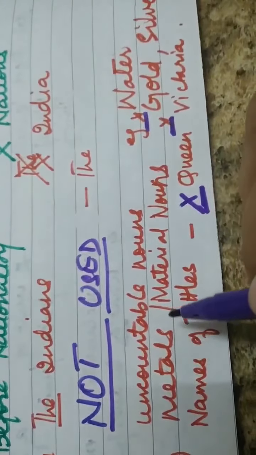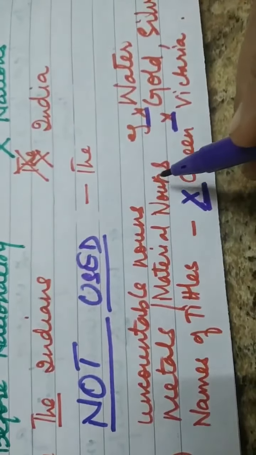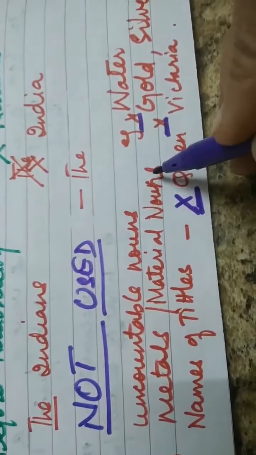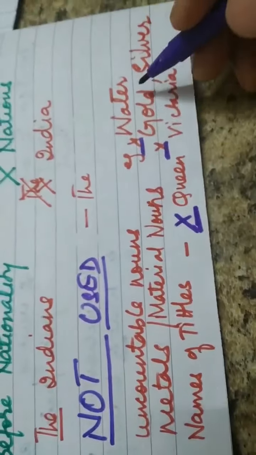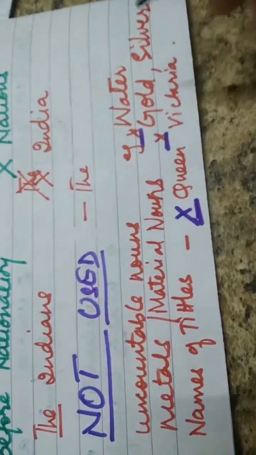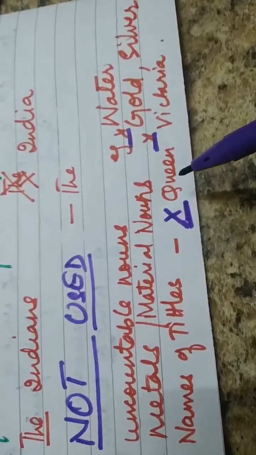Next place where we will not use the is with metals or material nouns. With metals and non-metals and material nouns, we are not going to use the. So we will never say the gold, the silver. We will just say gold and silver. Again, with the names of titles, we will not use the.